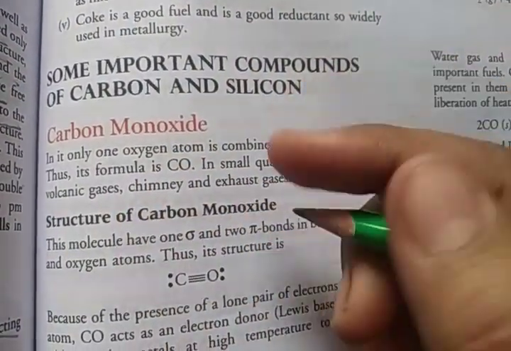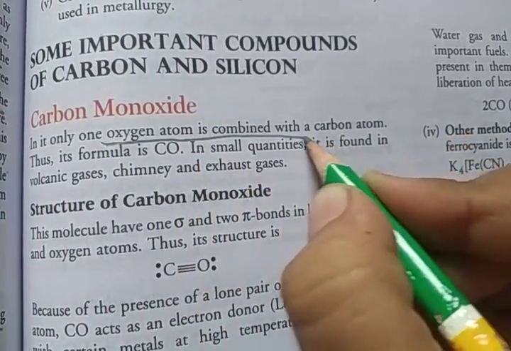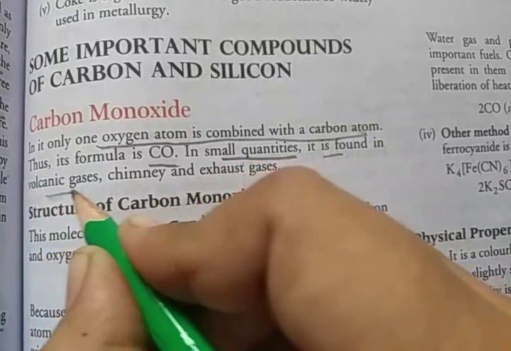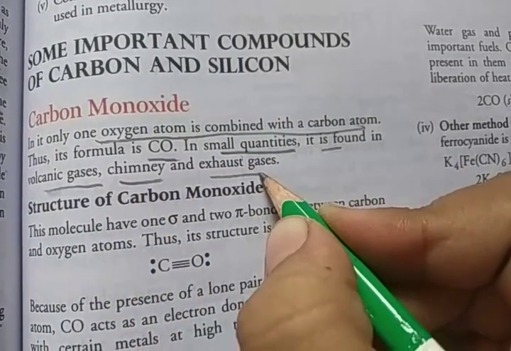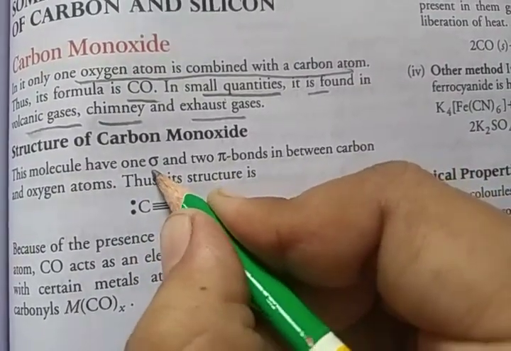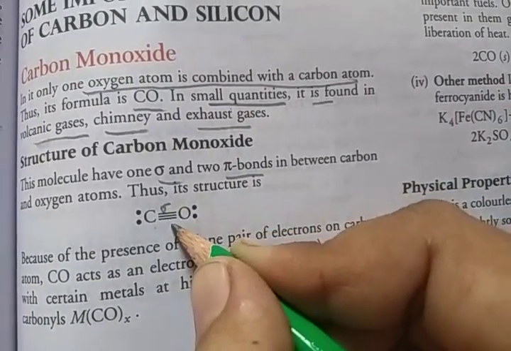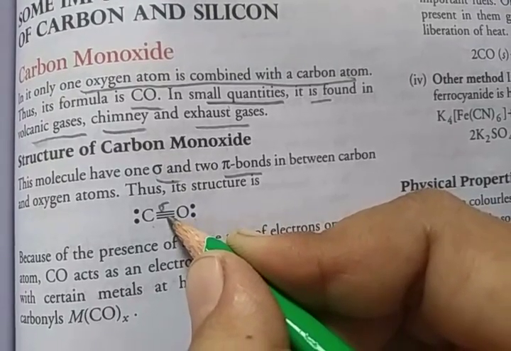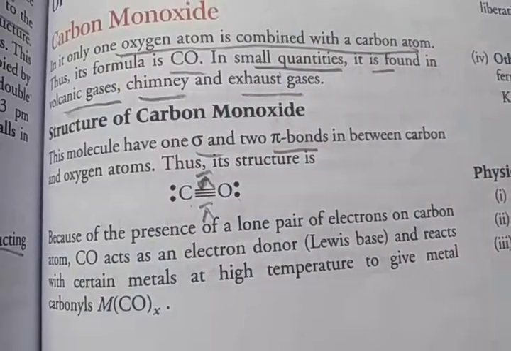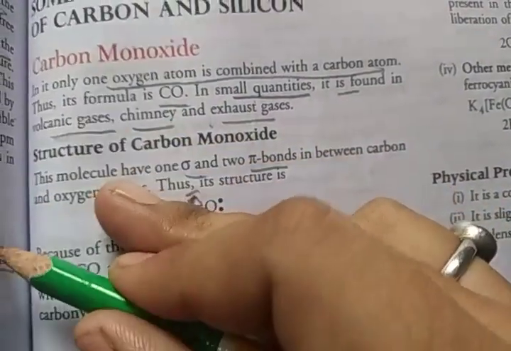The first compound we have to discuss is carbon monoxide. In carbon monoxide only one oxygen atom is combined with the carbon, so CO, and in small quantities it is found in volcanic gases, chimneys, and exhaust gases. So the structure of carbon monoxide: these molecules have one sigma bond and two pi bonds between the carbon and oxygen. So one sigma bond in between, and then the upper side and downside pi bonds. And in small quantity it is found in volcanic gases, chimneys, and exhaust gases.